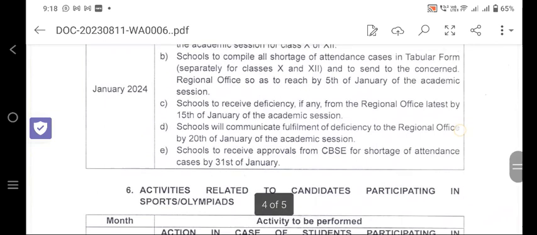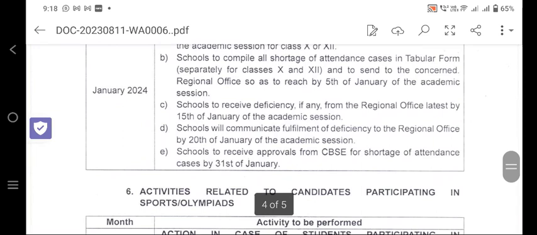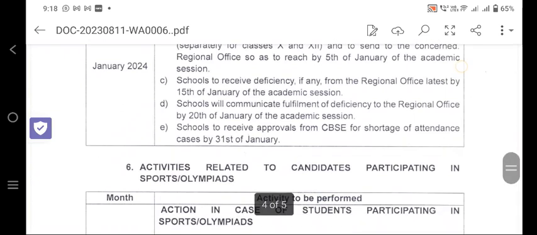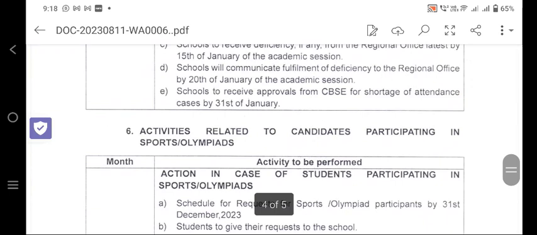CBSE has reminded us of the last dates. If there is any deficiency, it will be communicated by the regional office, and the school will communicate fulfillment of the deficiency by 20th January. School to receive approval from CBSE for shortage of attendance by 31st January.